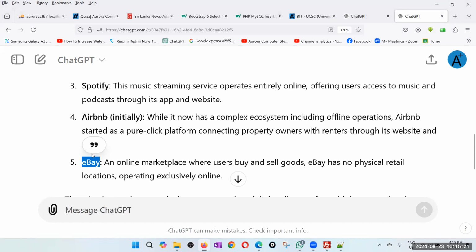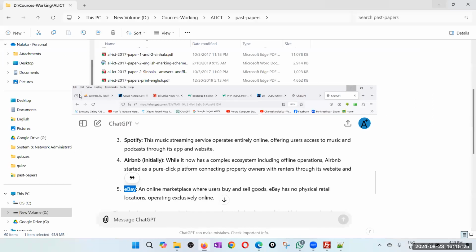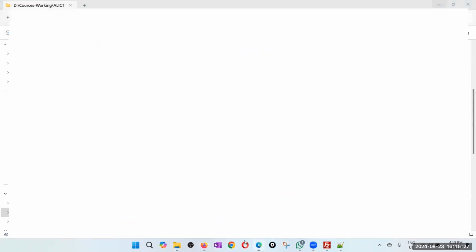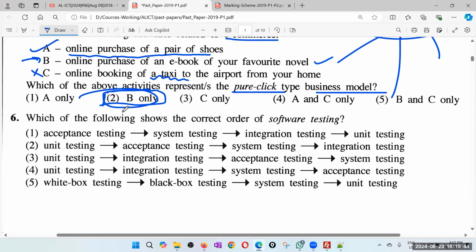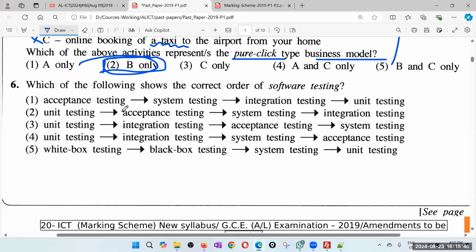That is why I told you that straight away the answer should have been both A and B, but both A and B is not there. That is why I took B. Still, the answer should have been A and B. Pure click means you can only buy online. It can be physical things. Right. Question number 6. Which of the following shows the correct order of software testing?